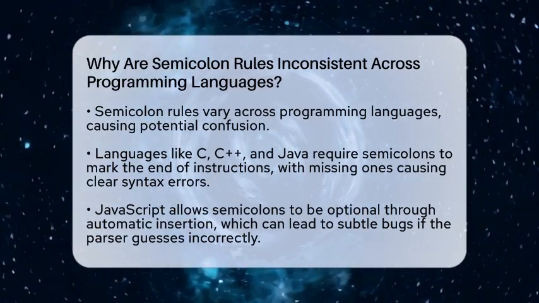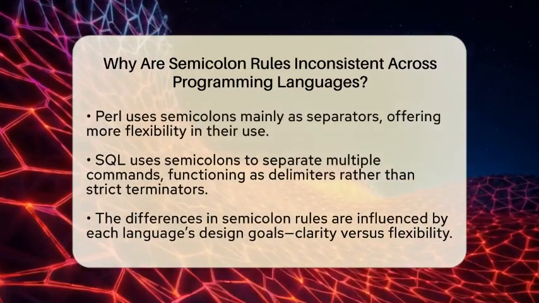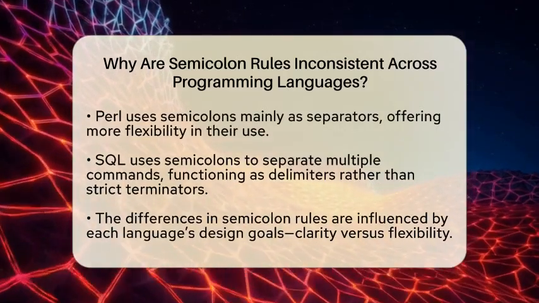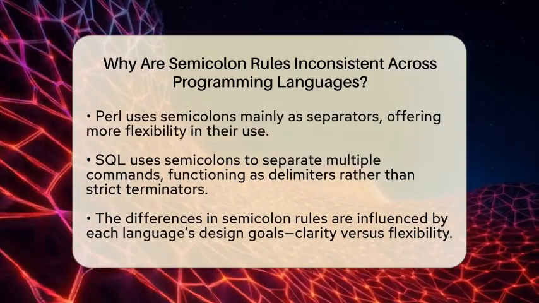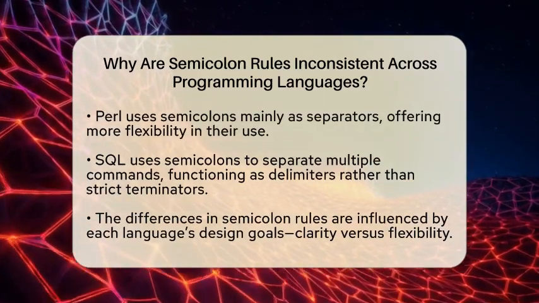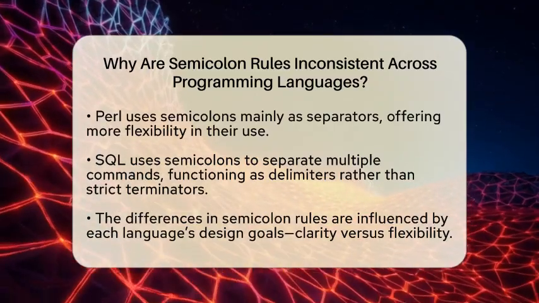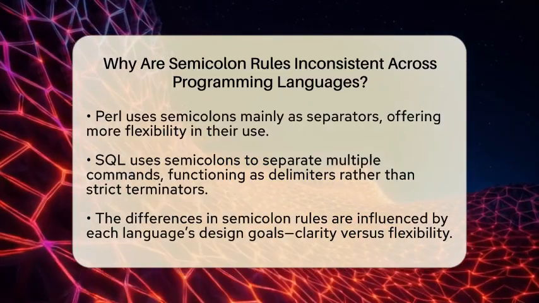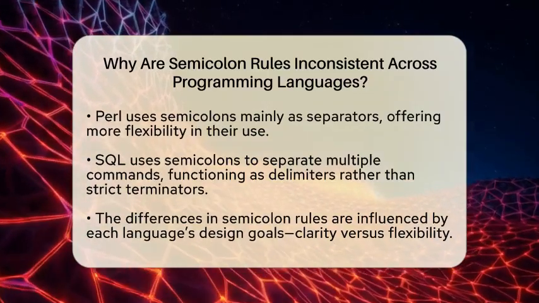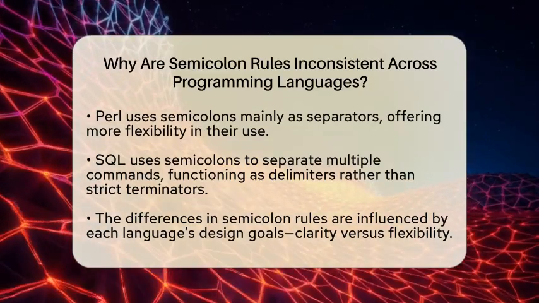Other languages, such as JavaScript, take a different approach. They allow semicolons to be optional in many cases thanks to a feature called automatic semicolon insertion. This means the parser guesses where semicolons should go based on line breaks and context. While this can make writing code faster and less cluttered, it can also cause bugs that are tricky to spot. If the parser guesses wrong, your code might run differently than you expect, leading to bugs that are harder to find and fix.